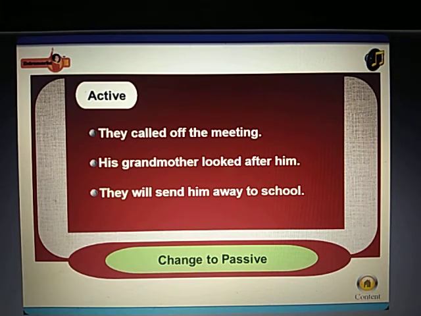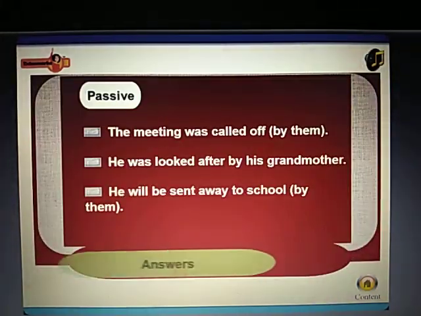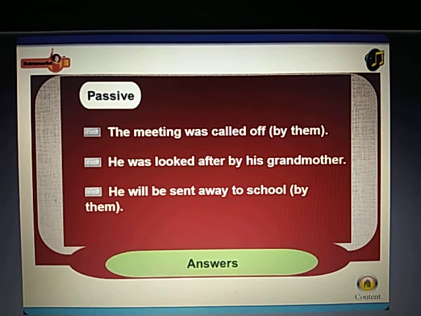The correct answers are: The meeting was called off by them. He was looked after by his grandmother. He will be sent away to school by them.